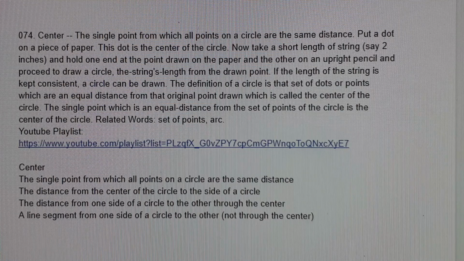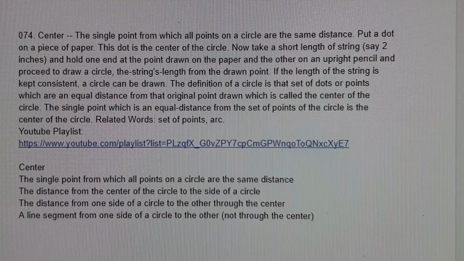paper, and the other on an upright pencil, and proceed to draw a circle, the string's length from the drawn point. If the length of the string is kept consistent, a circle can be drawn. The definition of a circle is that set of dots or points which are equal distance from that original point drawn, which is called the center of the circle.